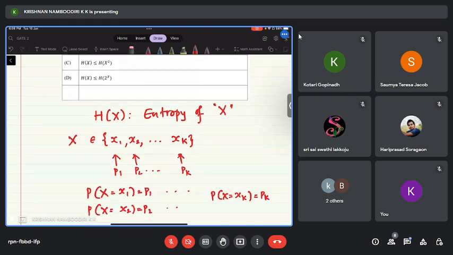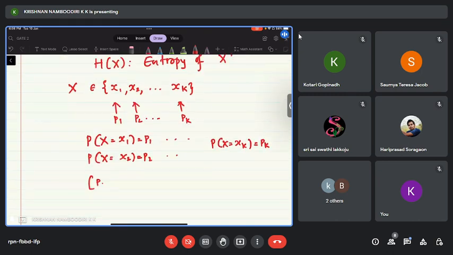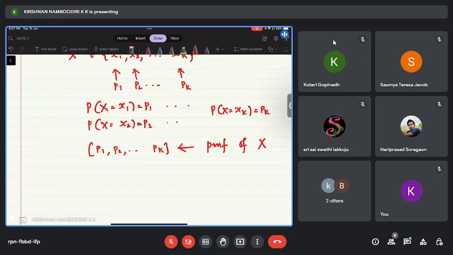Correct? So this vector P1, P2 up to Pk, this K length vector, is known as the probability mass function or PMF of the random variable X. For such a random variable X, the entropy function H of X is defined as summation i equal to 1 to capital K, that means over all the values that the random variable can take, Pi log 1 by Pi.